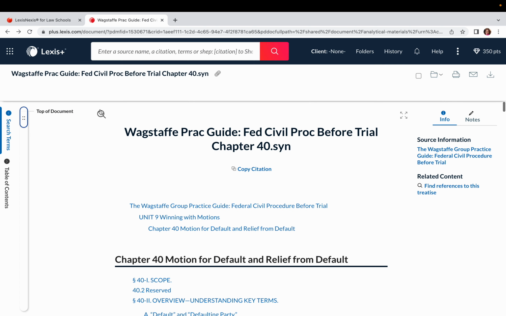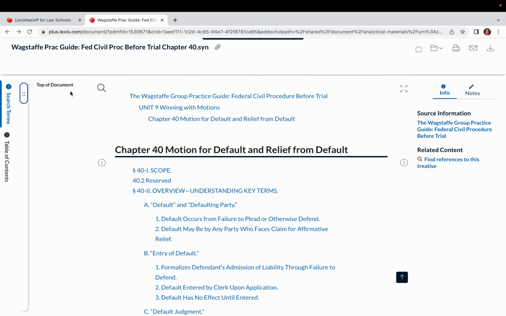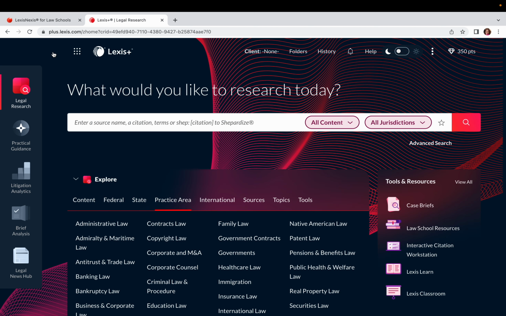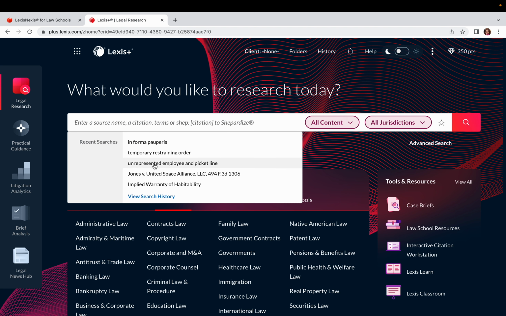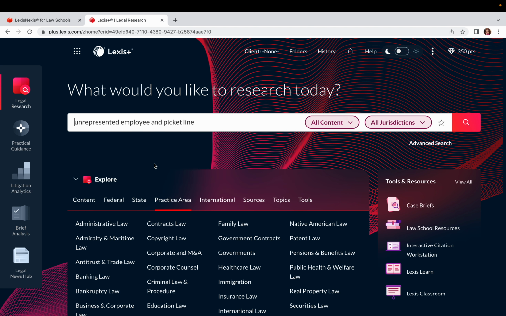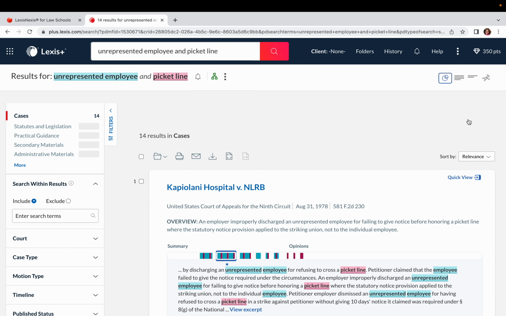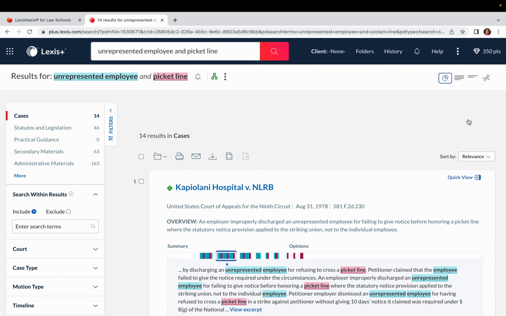Okay, we'll go back to the main screen now. And this time, let's take a look at when we run a search. So I'm just going to run a search, unrepresented employee and picket line. So I have an issue of an unrepresented employee and picket line. We're putting our terms in, and now I'm ready to run a search on Lexis.